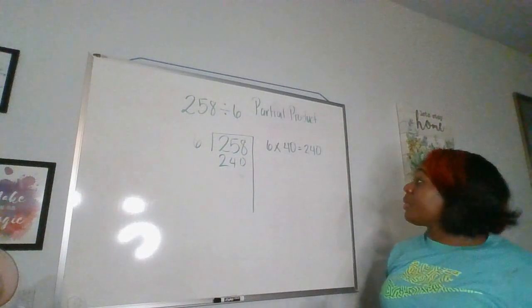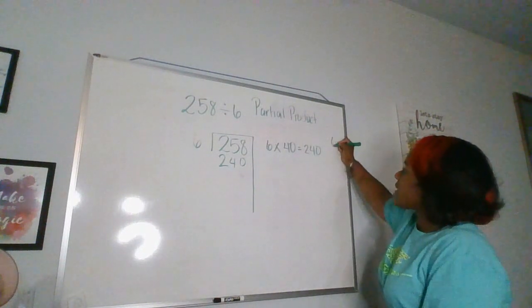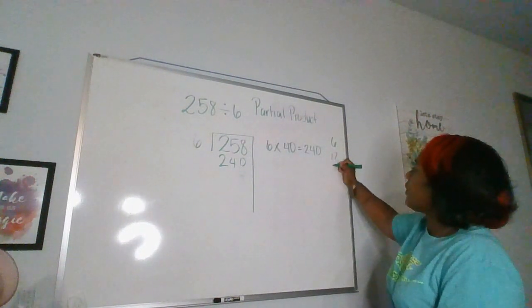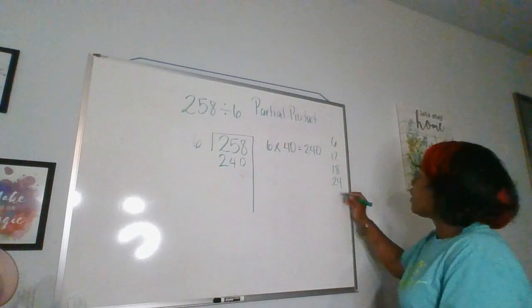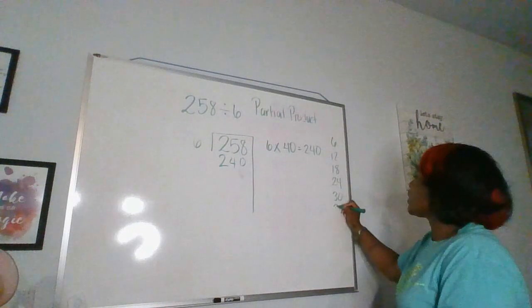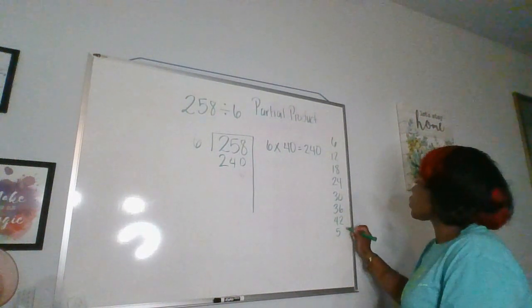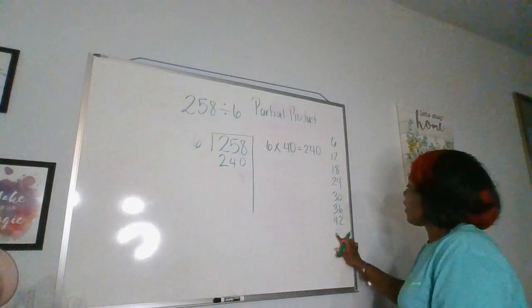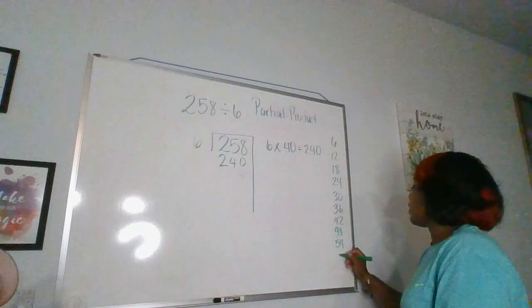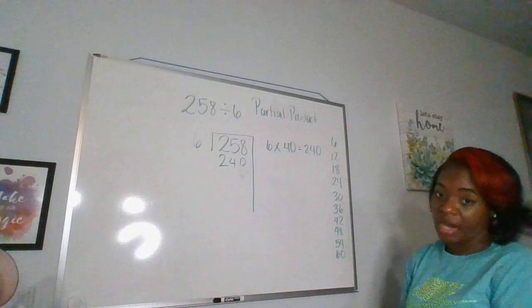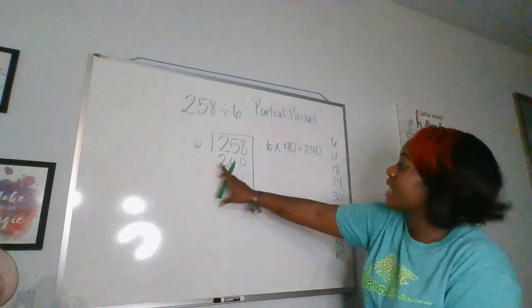What can also help is still writing down your multiples of 6. So we know it's 6, 12, 18, 24, 30, 36, 42, 48, 54, 60, right? So on and so forth. But using these can help us kind of get a gauge.